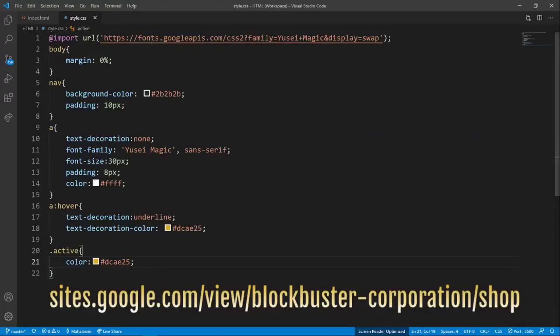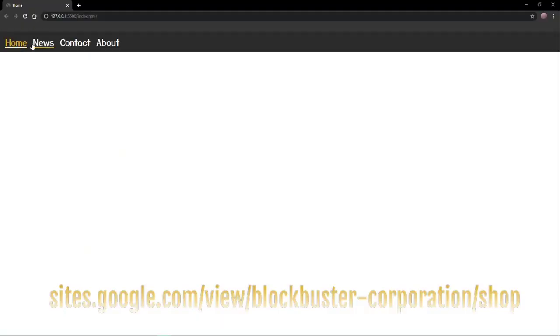And then I'm just going to give it a text underline. The underline color will be white. Text underline is now white. It's just a nice contrast.